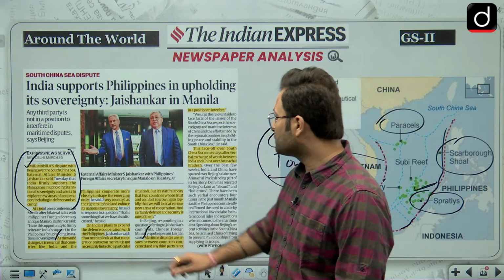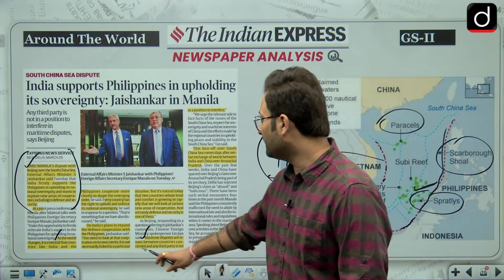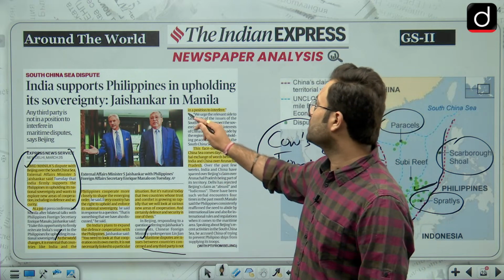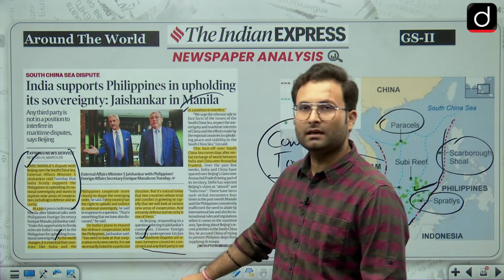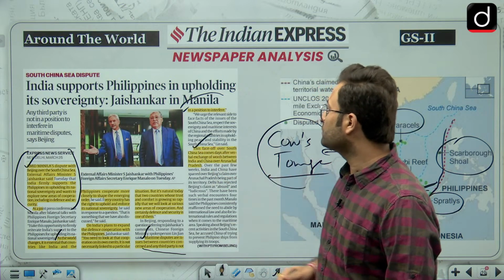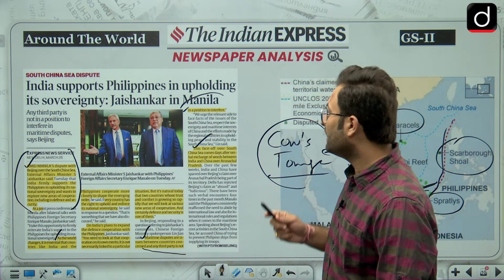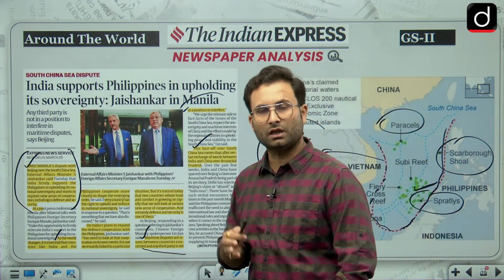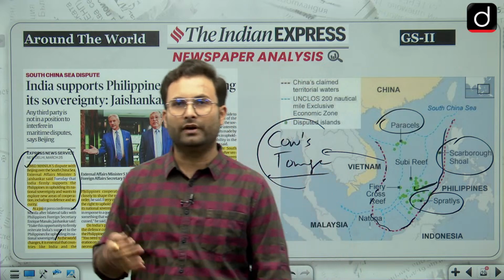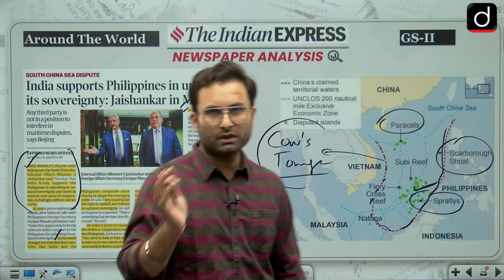Now, maritime disputes are issues between the countries concerned and any third party is not in a position to interfere. That is what China has said regarding this comment by S. Jaishankar. This face-off over the South China Sea comes a day after a verbal exchange between China and India over Arunachal Pradesh. The Arunachal Pradesh issue we have already discussed: why the PM went to Arunachal Pradesh recently for the inauguration of the Sela Tunnel, and why China had some reservation with respect to that. So all these things we have discussed.